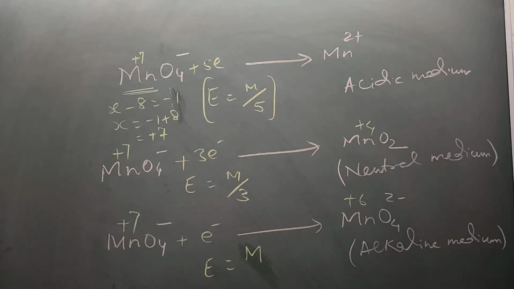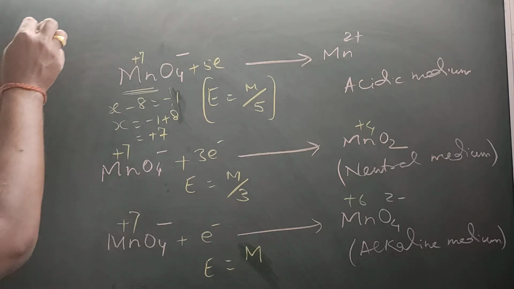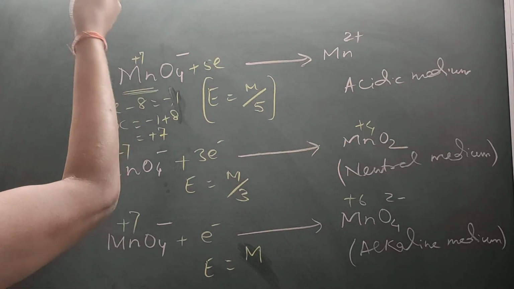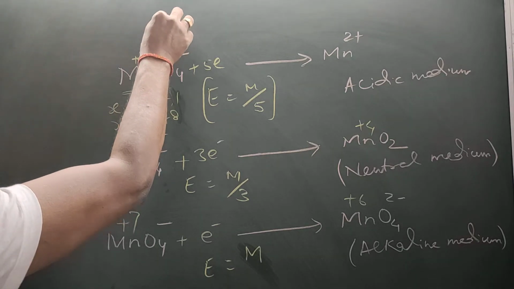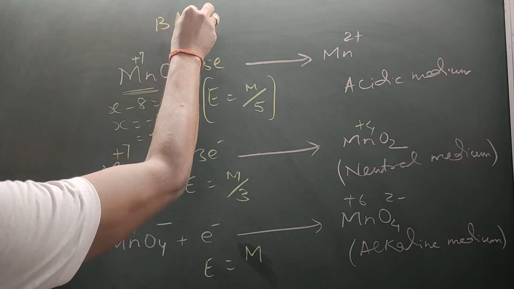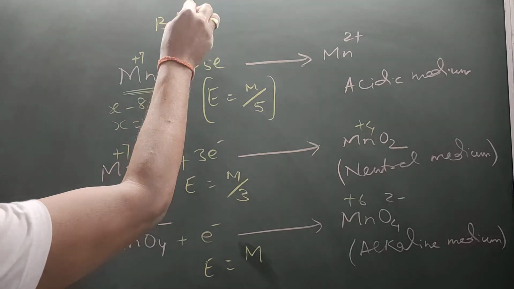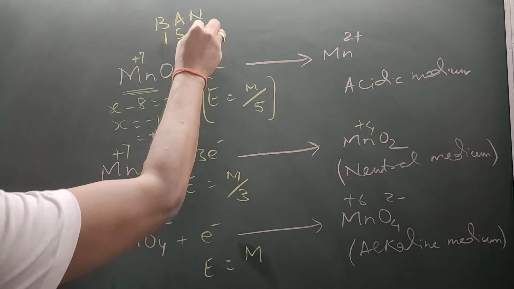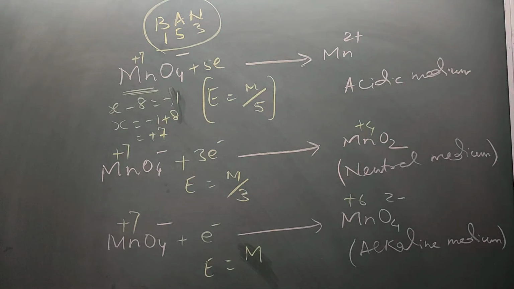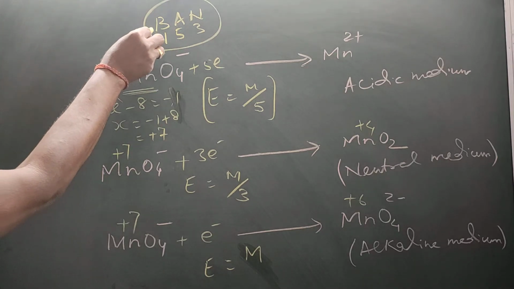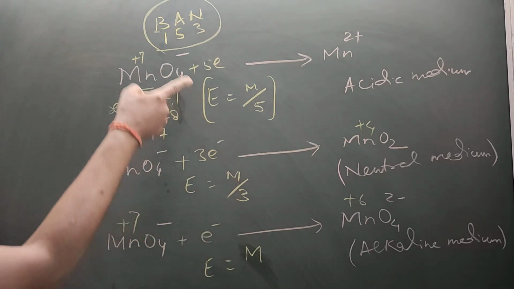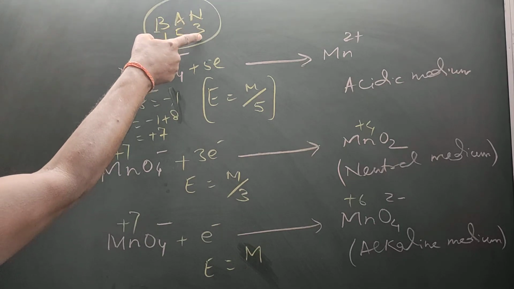So you can remember 1, 5, 3. You can remember that Bangladesh has been bowled out for 153 in a T20 match against India. So B for basic medium, it is M by 1. In acidic medium it is 5, in neutral medium it is 3.